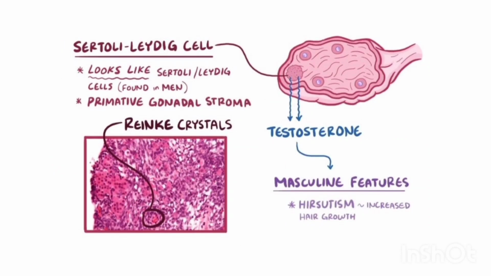The third type of sex-cord stromal tumor is the Sertoli Leydig cell tumor. The cells that undergo unlimited proliferation look like Sertoli Leydig cells that are usually found in men. Testosterone is excessively produced in this tumor, which is why the patients with this tumor usually present with masculine features like hirsutism and increased hair growth. A special feature of this tumor is the presence of Reinke crystals under the microscope.